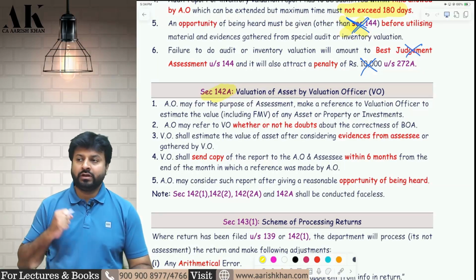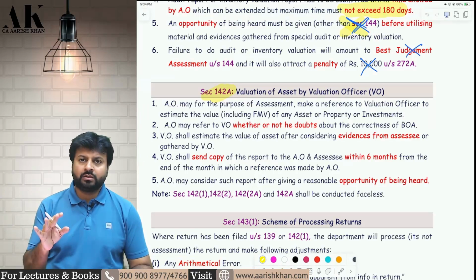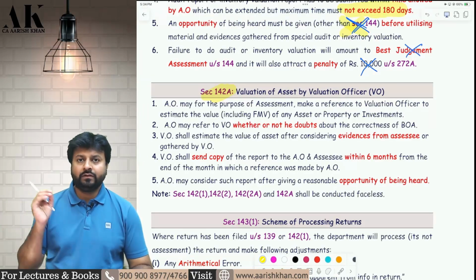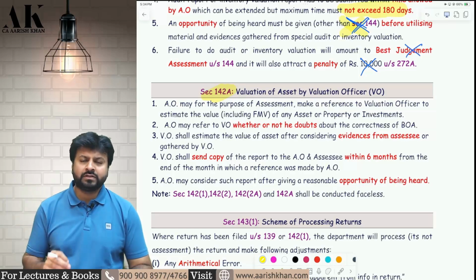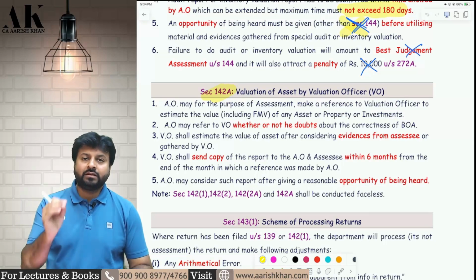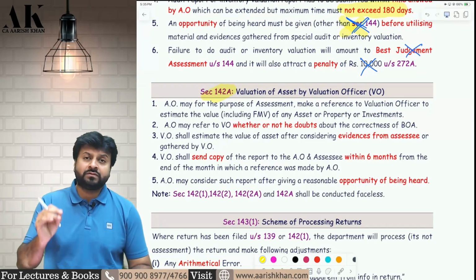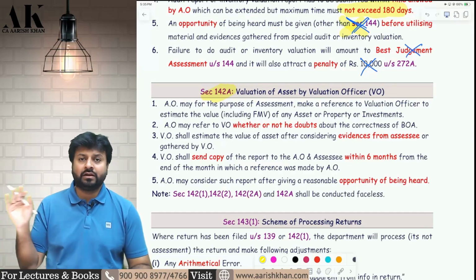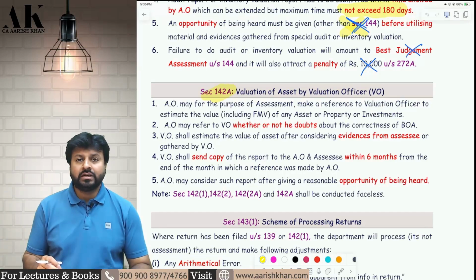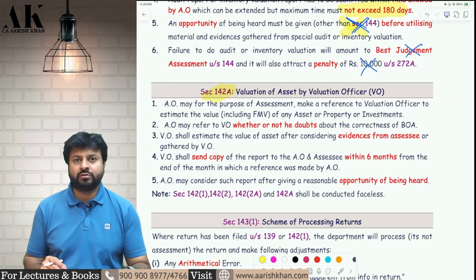Then he has the power to refer the matter to the valuation officer. So if the AO is not sure about the value, then he can refer the matter to the valuation officer. Now, while referring the matter to the valuation officer, there is no need that the books of accounts should be completely rejected. Whether the books of accounts are correct, then also he can refer the matter to the valuation officer. Whether the books of accounts are incorrect, then also he can refer the matter to the valuation officer. Referring the matter to the valuation officer has nothing to do with the correctness of the books of accounts.